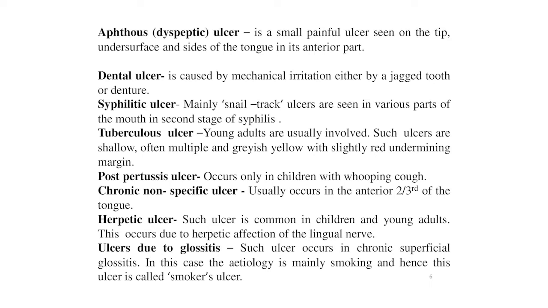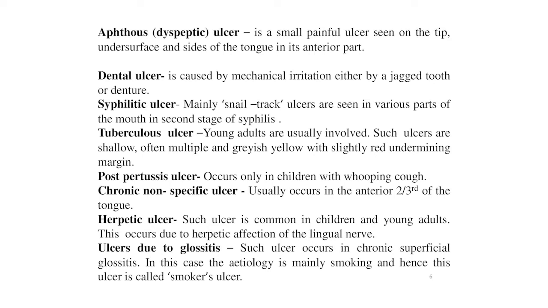Next is the tuberculous ulcer. Young adults are usually involved. Such ulcers are shallow, often multiple and grayish yellow with a slightly red undermining margin. These ulcers are seen at the margins, tip or dorsum. This ulcer, when it occurs in the anterior two-thirds of the tongue, becomes very painful.